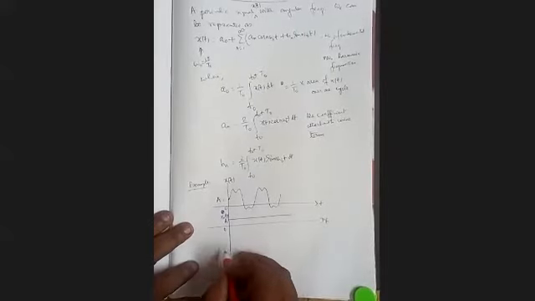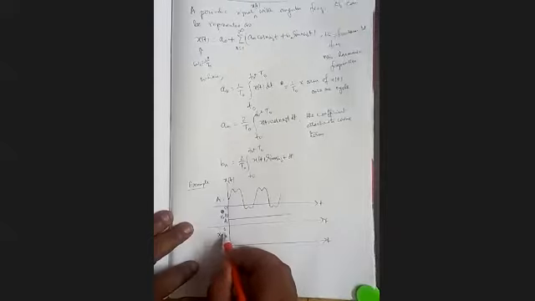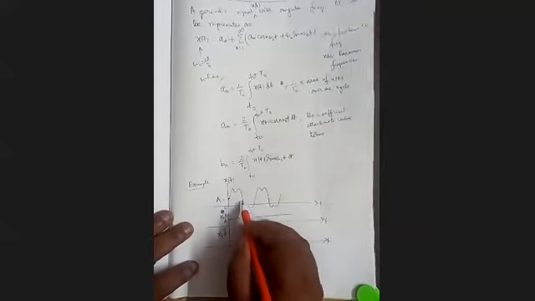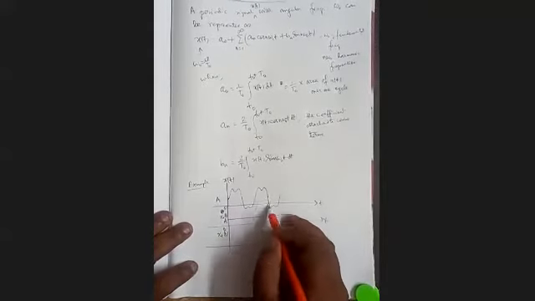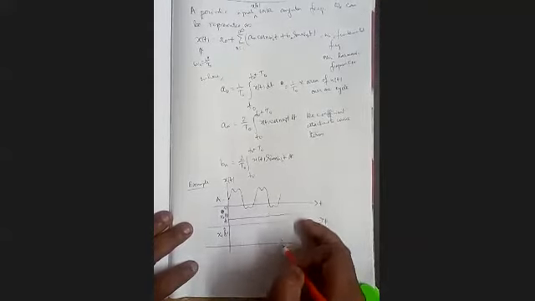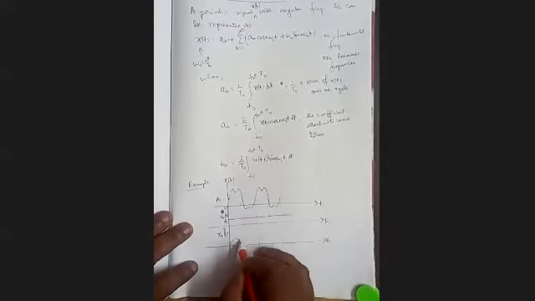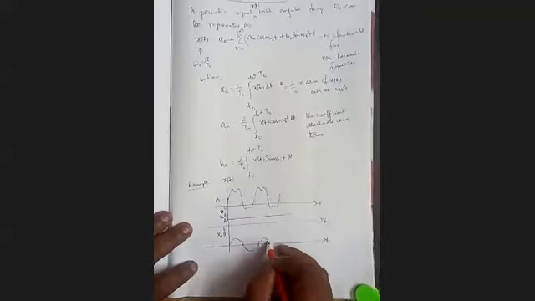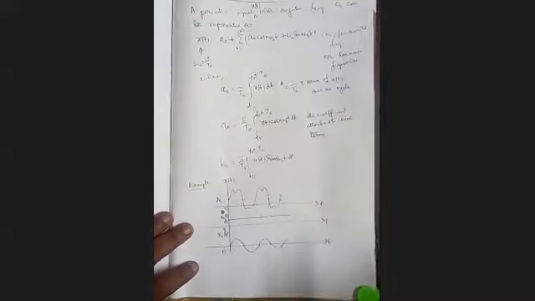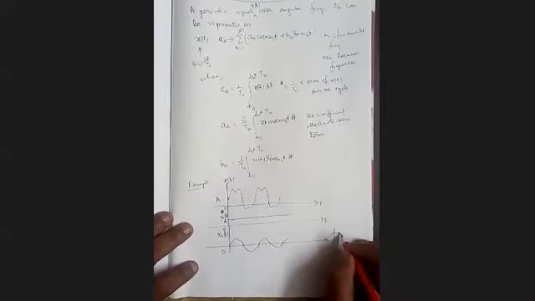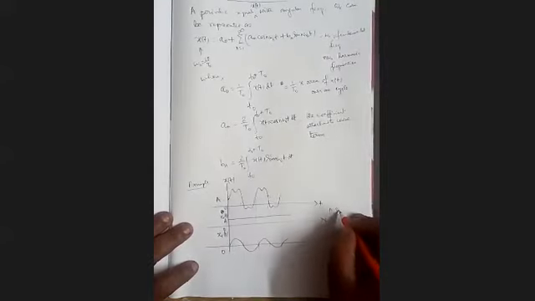Now for this particular signal, if we resolve it into the fundamental, you'll see the fundamental component will come something like this. For this signal, we are getting the fundamental component, and this is DC.